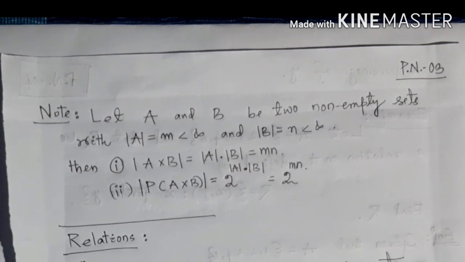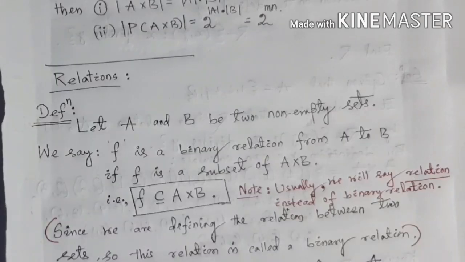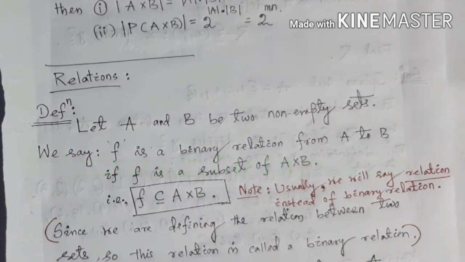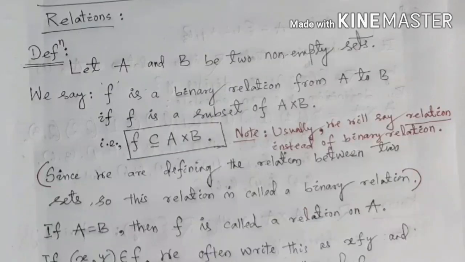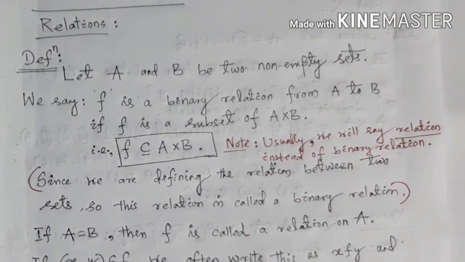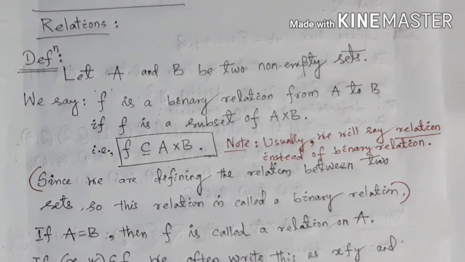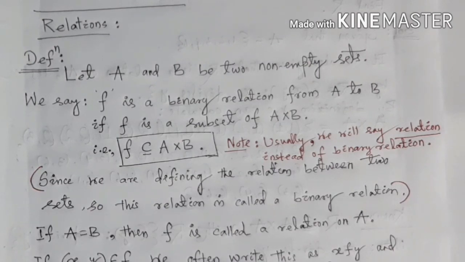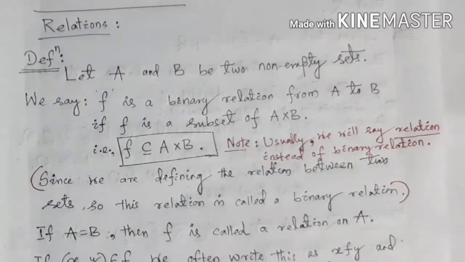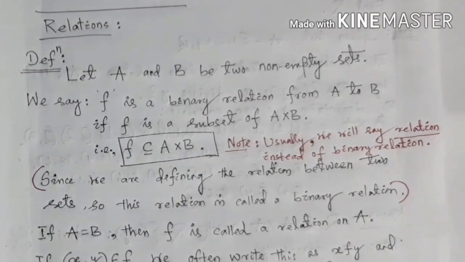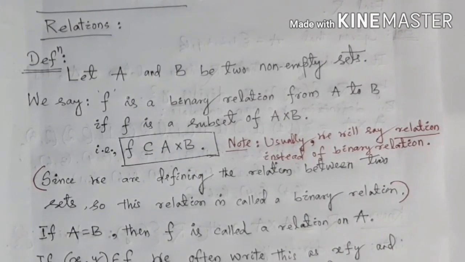So now I would like to define relations in mathematics. From the beginning I have told you that I will be confined here only to relations among two sets. So definition: let A and B be two non-empty sets. We say f is a binary relation from A to B if f is a subset of A cross B. That is, f is a subset of A cross B here. Here I have taken small f.